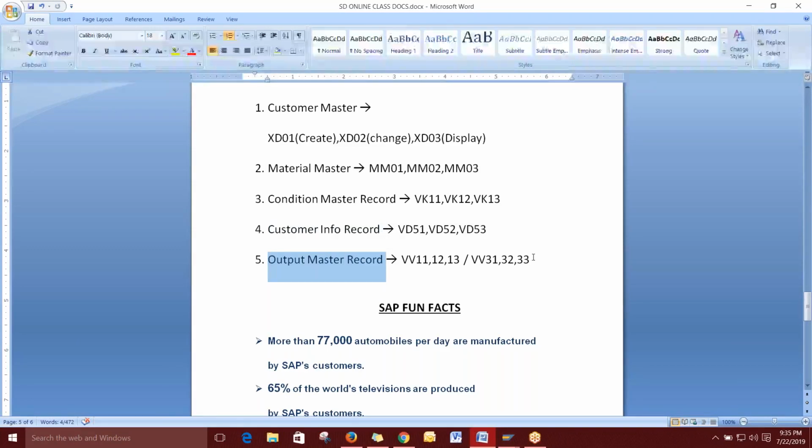And finally the output master, this is a one time master. The ABAPer will create a program for the output printing, that you will be assigning to the SD for inquiry, quotation, sale order. For each and every order type you will be giving an output master determination. So when you are creating that particular document, automatically this printout will come. Clear?